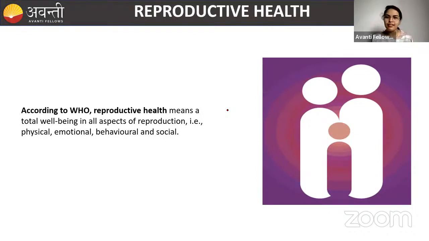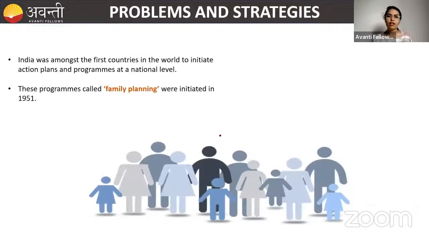Now let's understand how WHO, the World Health Organization, has talked about reproductive health. According to the World Health Organization, reproductive health is the well-being in all aspects of reproduction. These aspects might be physical, emotional, behavioral and social. To have a perfect, happy family union, reproductive health is a very important factor, and this is said by the World Health Organization.